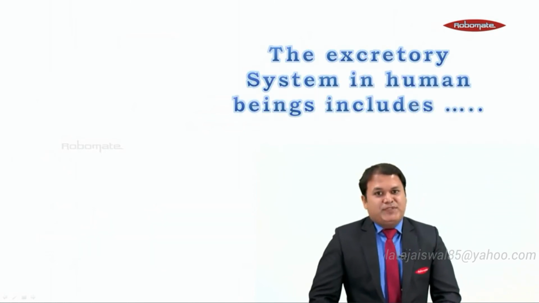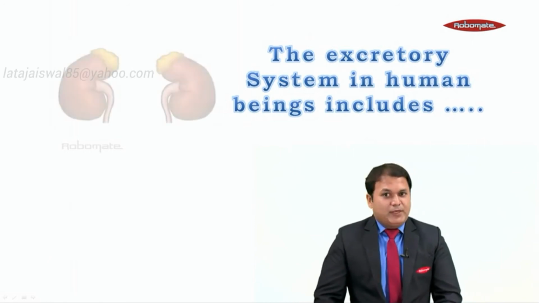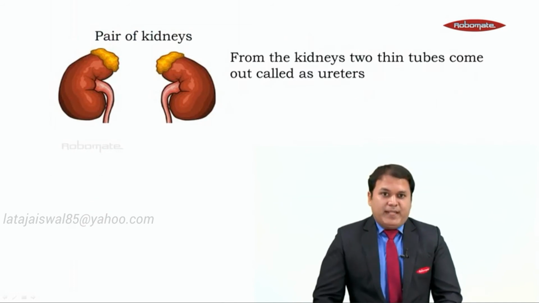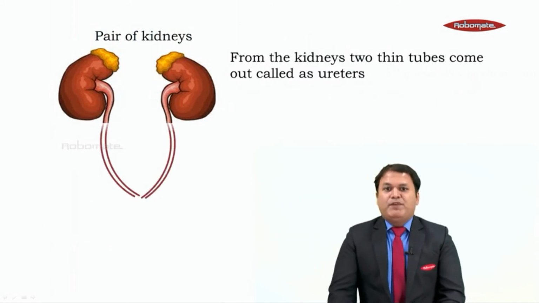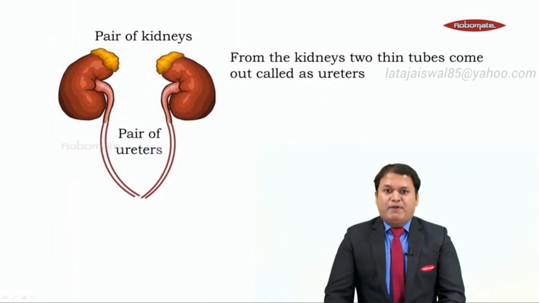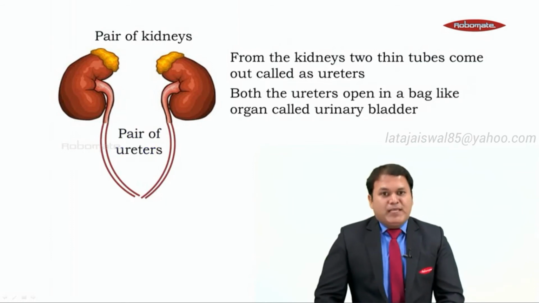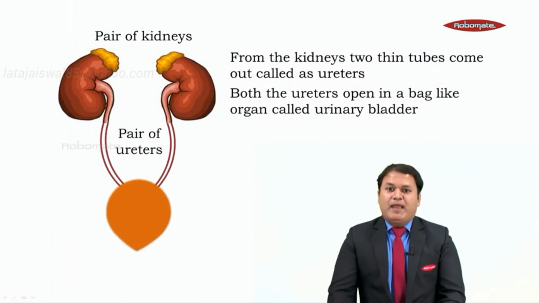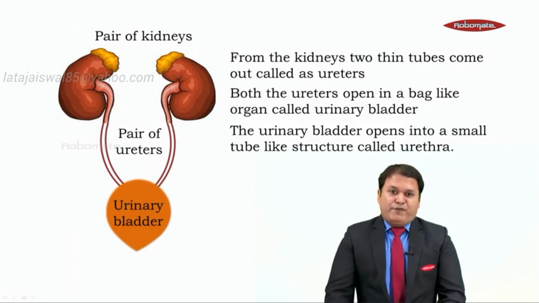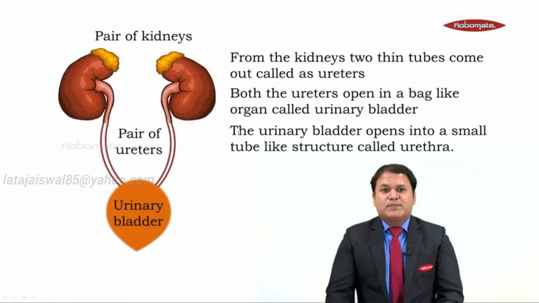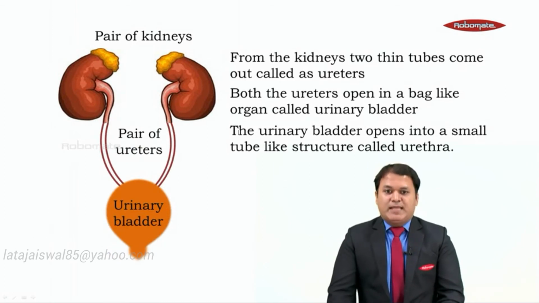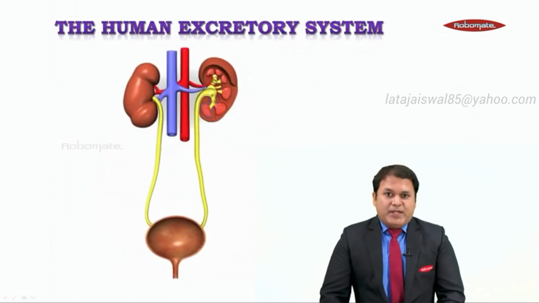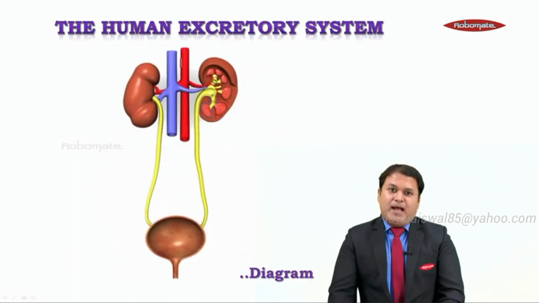So let us see the parts of the excretory system in human beings. It includes first a pair of kidneys. Then from the kidneys, two thin tubes come out which are called ureters. So we have a pair of ureters. Now both the ureters open in a bag-like organ which is called the urinary bladder. So we have the urinary bladder, and finally the urinary bladder opens into a small tube-like structure which is called the urethra. Now students, the human excretory system, this is the diagram that can be asked in the exam.